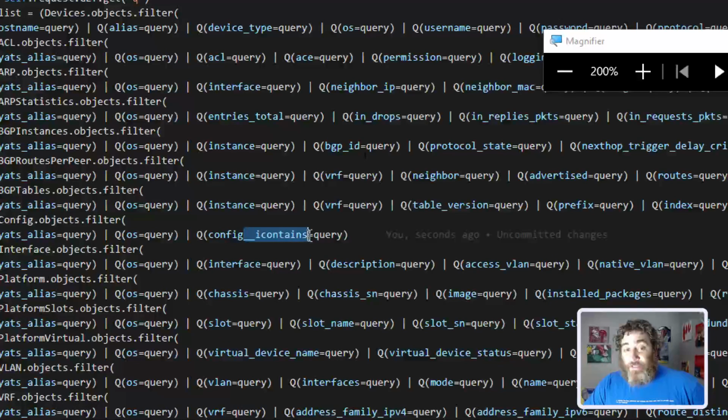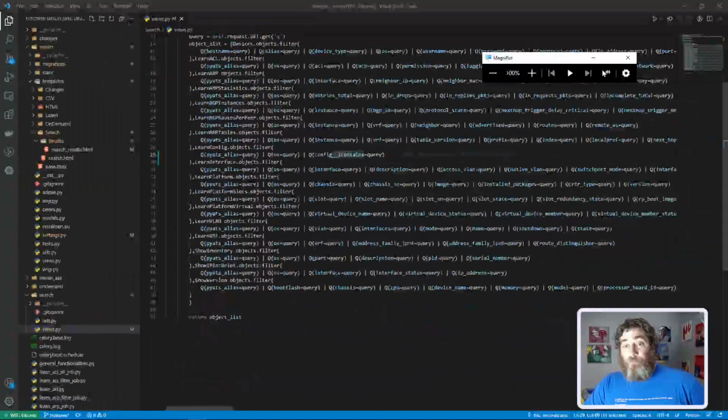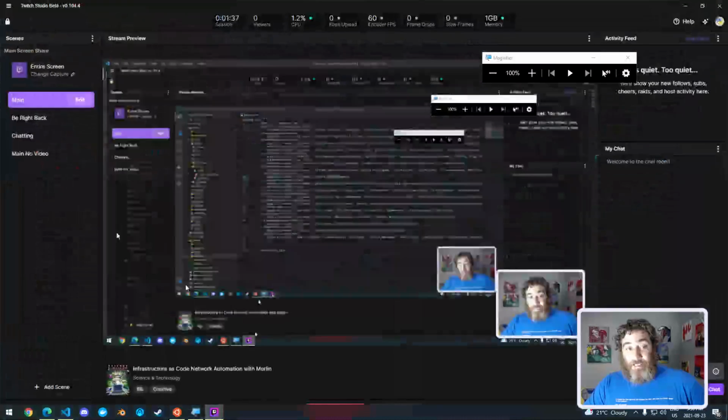Now contains is also, let's call it case agnostic. It's not case sensitive, uppercase, lowercase. We can also do wildcards now, 10.10, just like we did dev, right? You get the idea. Or /16, go get me every /16.